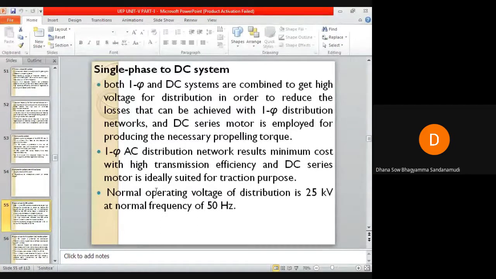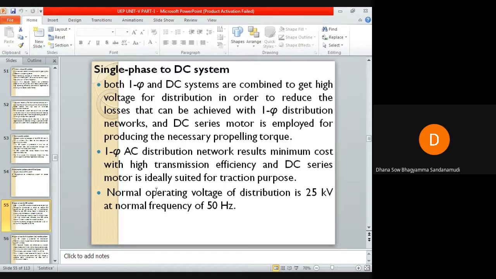In this system, the advantages of both single phase and DC system are combined to get high voltage for distribution in order to reduce the losses that can be achieved with single phase distribution network, and DC series motor is employed for producing the necessary propelling torque. Finally, single phase AC distribution network results in minimum cost with high transmission efficiency, and DC series motor is ideally suited for traction purpose.